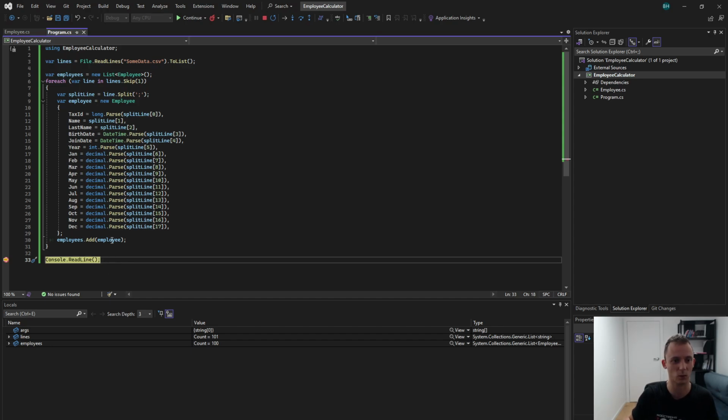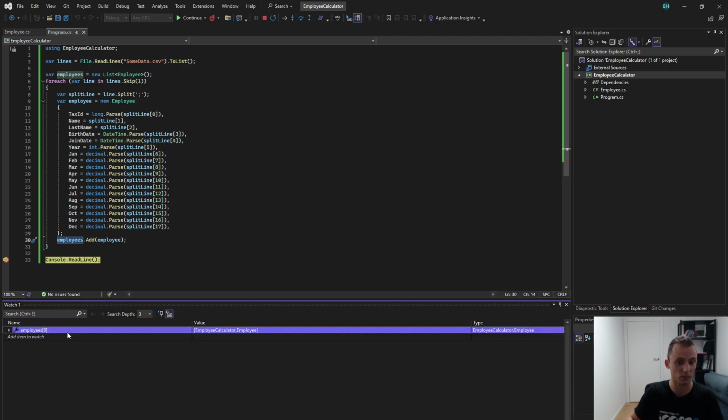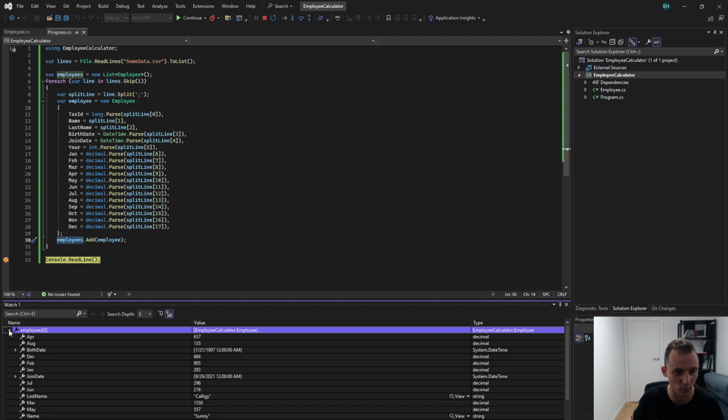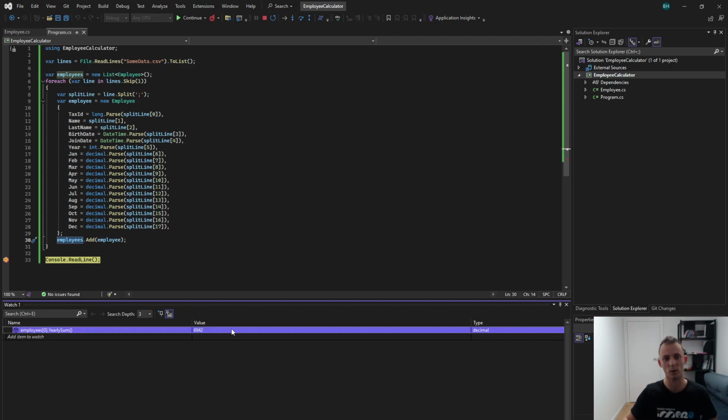Okay, so let's see if we can call the GetYearlySum method. How can I do it? Actually, I can do it in this window called Watch. Here, I can put my variable employees, and I can take the first from it. Now it's a single first employee. And I can actually call it even here, GetYearlySum. It says that it's a method, but I need to put braces. Off we go. Sounds legit. Okay, so my method YearlySum works.